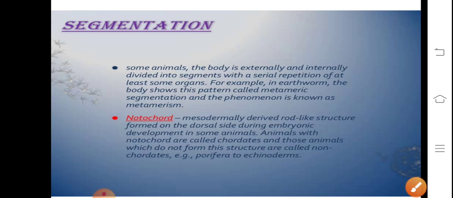Notochord is a mesodermally derived rod-like structure which is formed on the dorsal side. Animals with notochord are called chordates, and those which do not have this structure are called non-chordates. The organisms from Porifera to echinoderms are non-chordates. In this module, we discussed the criteria on which the classification of kingdom Animalia was done into 10 phyla. Thank you.